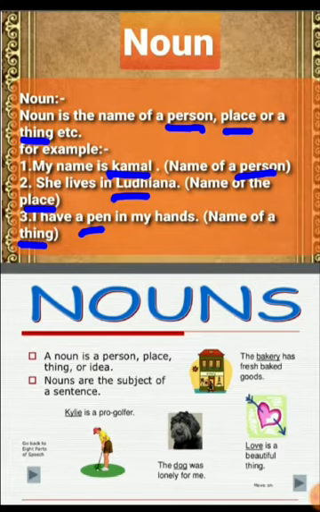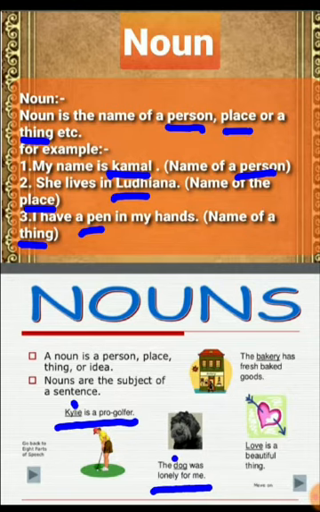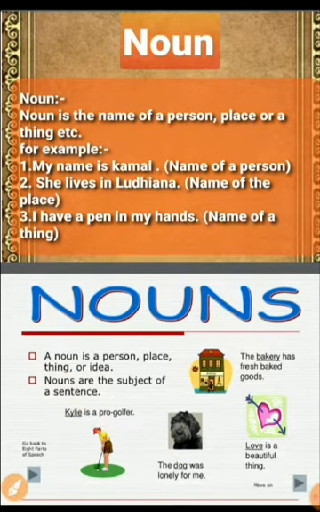Here we have more examples like Kelly is a pro golfer, so name of the player, Kelly, is again a noun. The dog was lonely for me, the dog, name of the animal. The bakery has fresh baked goods, so bakery, name of the shop. And last is, love is a beautiful thing, name of the emotion.